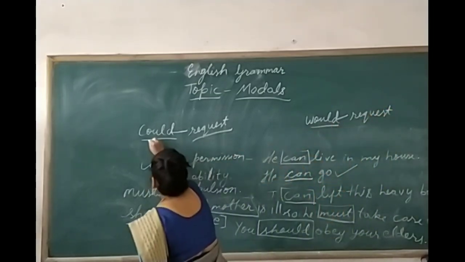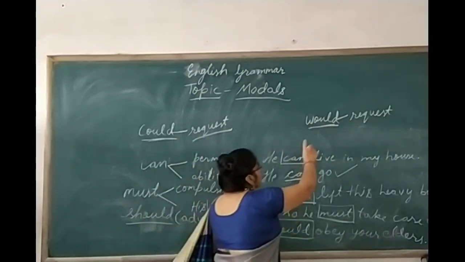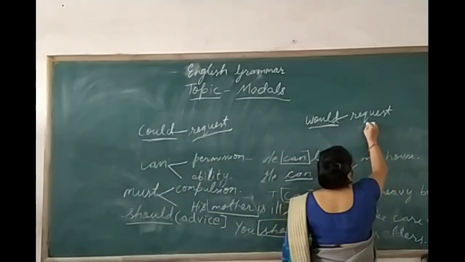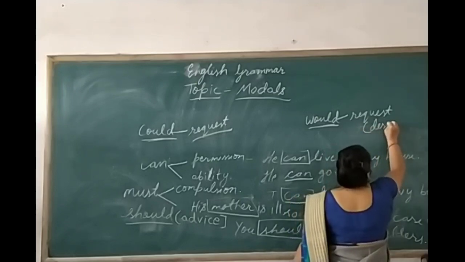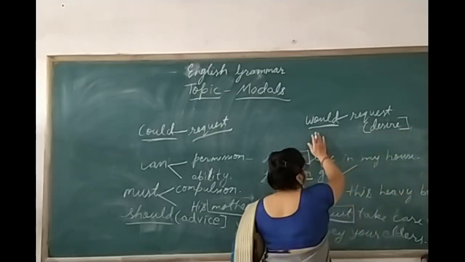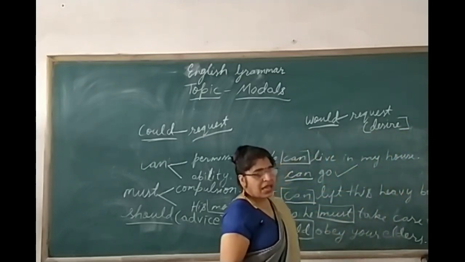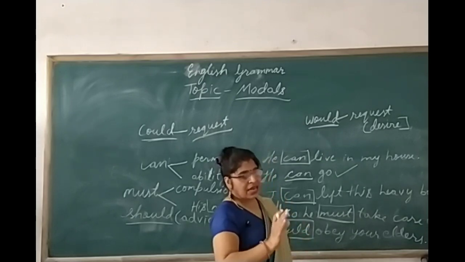What is the difference between these two? So children, "could" takes desire also with it. That means if you are requesting somebody, you should know what his desire is.